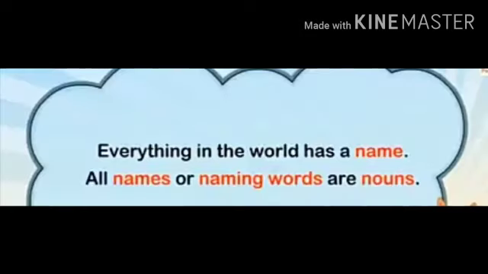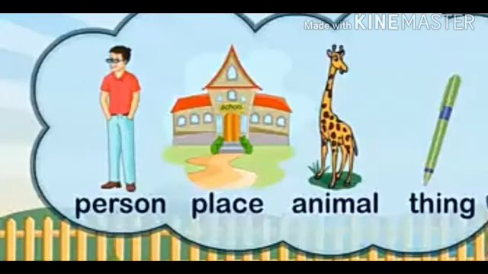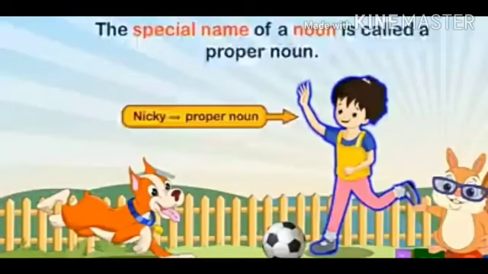Now students, as we all know, everything in the world has a name. All names or naming words are nouns. Understood? Now students, noun is the name of a person, a place, an animal or a thing. As we all know, everyone has a name, right?